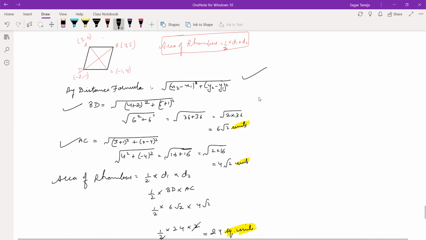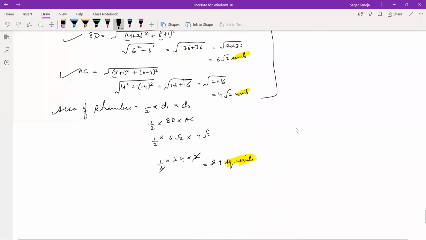If you are confused here, if you don't know how to put the values in the distance formula, then you can ask me. Otherwise, you can ask where is the problem. Or is it clear, Ankur? Okay, clear. Good then.